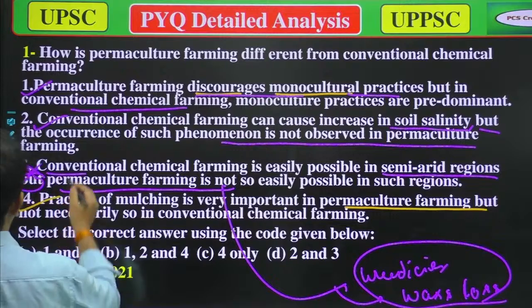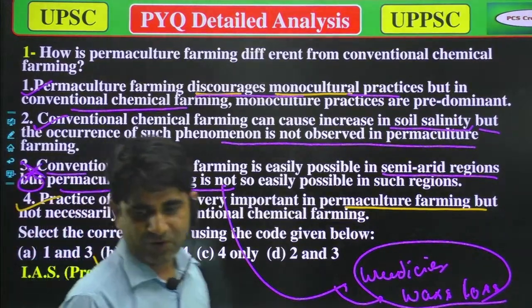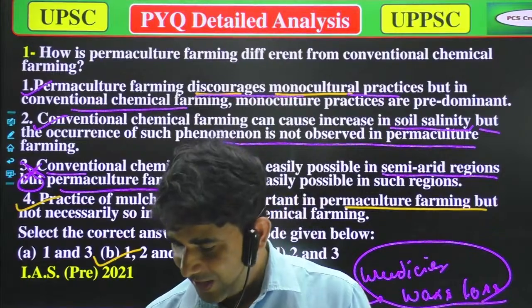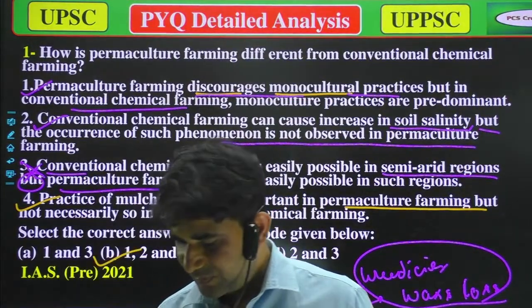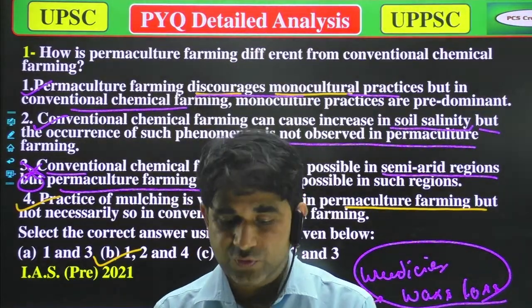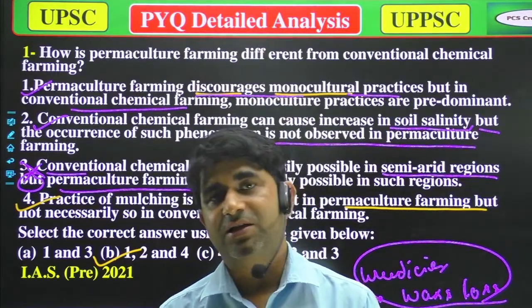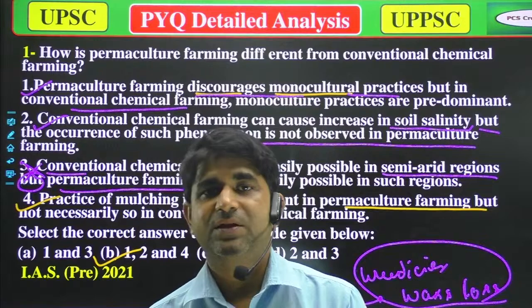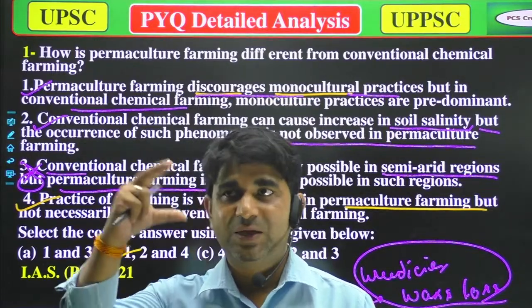So statements 1 to 4, 1 to 4 options are correct, 3 is incorrect. So option B is correct, and we have spent more than 20 minutes on a single question. Now you can understand why the level of UPSC is very high.